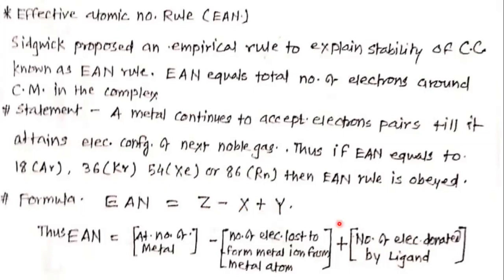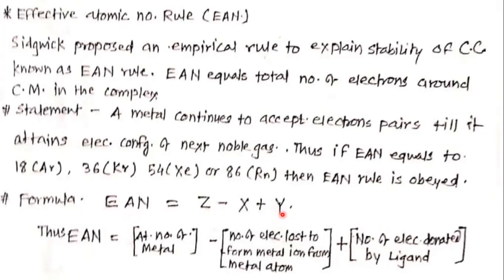Y is the number of electrons donated by ligands. Ligands are donors. They donate a lone pair of electrons. One ligand donates a pair of electrons. So how many ligands around the central metal, and total how many electrons donated by ligands, that is given by Y. So EAN formula: EAN is equal to Z minus X plus Y.